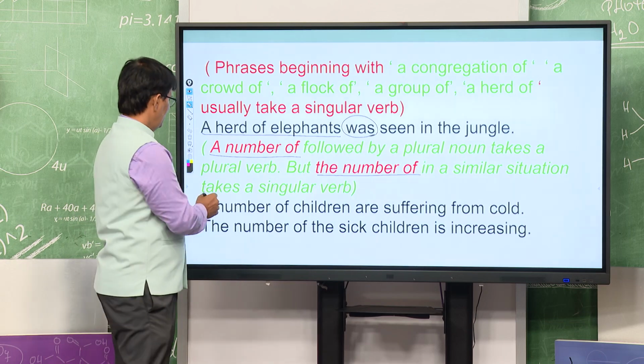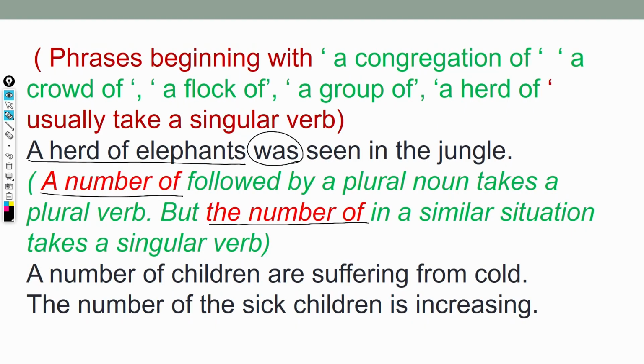A number of children, a number of is followed by plural. It is always followed by a plural verb. Understood?